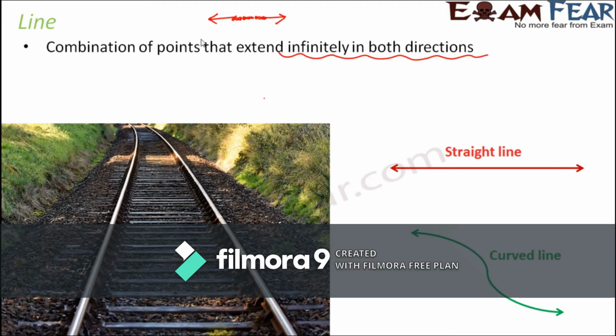Many a times people feel that if we talk about a line, we are basically talking about a straight line, but that's really not necessary. It can be a straight line. It can also be a curved line. A line is normally represented, let's say that this straight line is named AB. So how do we represent it? We write it as AB, and over AB we give this symbol which shows that this is a line.